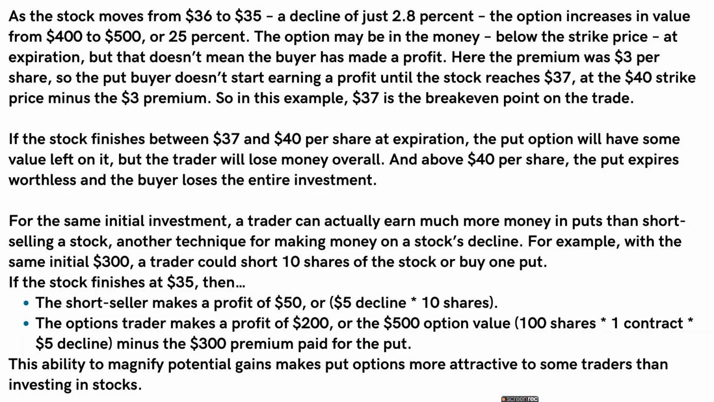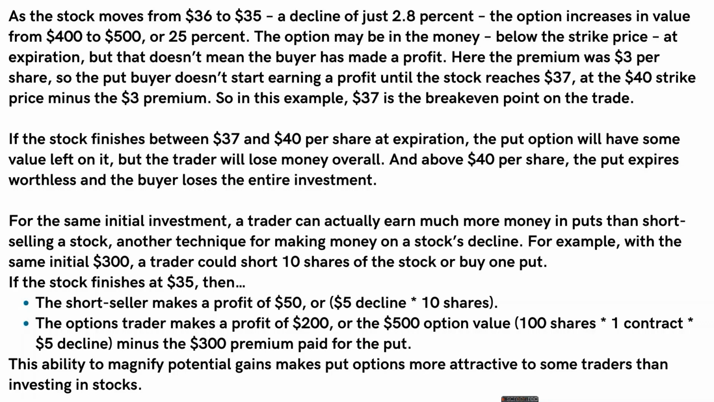So as we see, in call and put there is a stark difference: it's exactly the opposite. When the value decreases, we are making a profit. The option may be in the money below the strike price at expiration, but that doesn't mean the buyer has made a profit. Here the premium was $3 per share. So the put buyer doesn't start earning a profit until the stock reaches $37, that is the $40 strike price minus the $3 premium. So in this example, $37 is the break-even point on the trade.